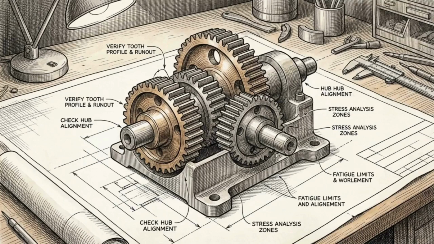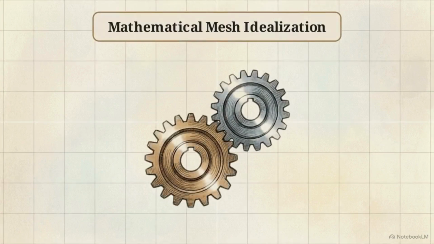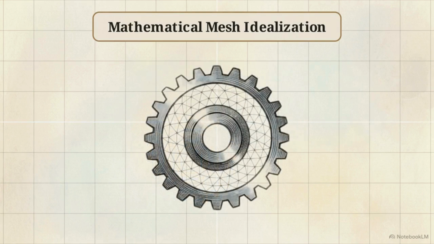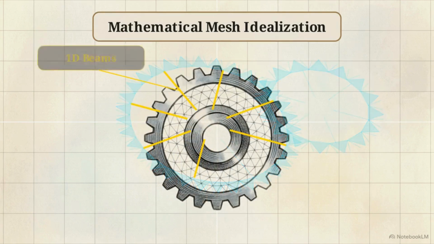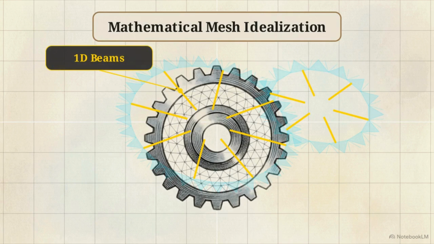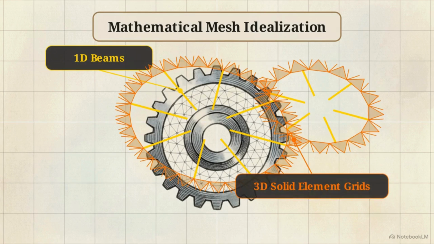Consider the necessary steps for verifying the structural integrity of a complex mechanical gear assembly. This 3D wireframe illustrates the first step of finite element analysis, translating physical geometry into a mathematical mesh. Using ADINA's element library, engineers assign specific finite elements. Simple supports become 1D beams, while load-bearing gear teeth convert into dense, faceted 3D solid element grids.